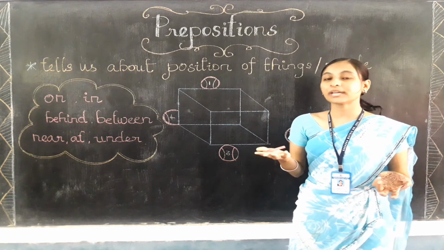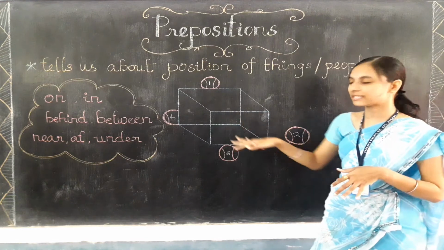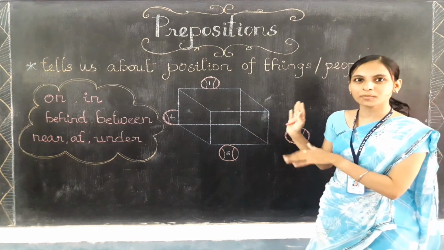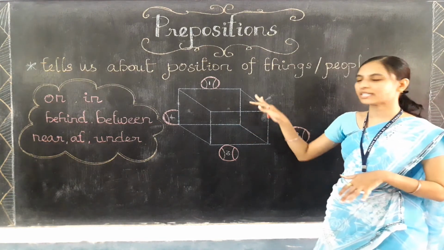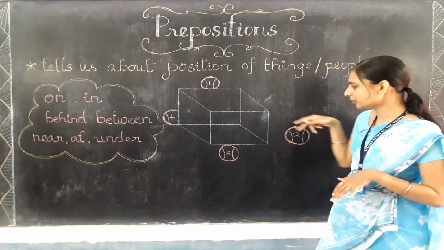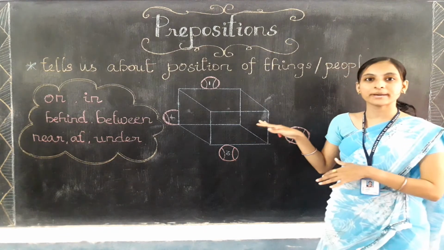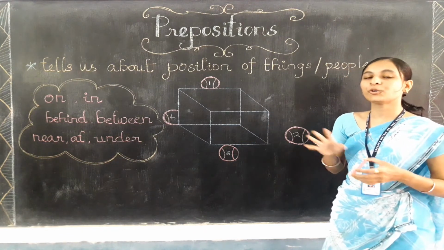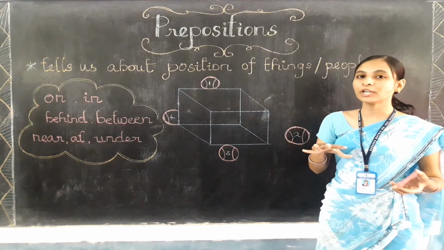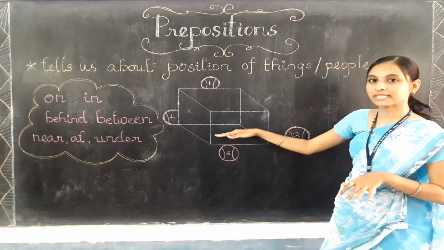You can look at the board. Here I have drawn one box. It looks like a box only. Just imagine in this box I have placed some balls. 1, 2, 3, 4. There are 4 balls I have kept nearby the box. Now let's find out the position of these balls, one by one. So this is the box.